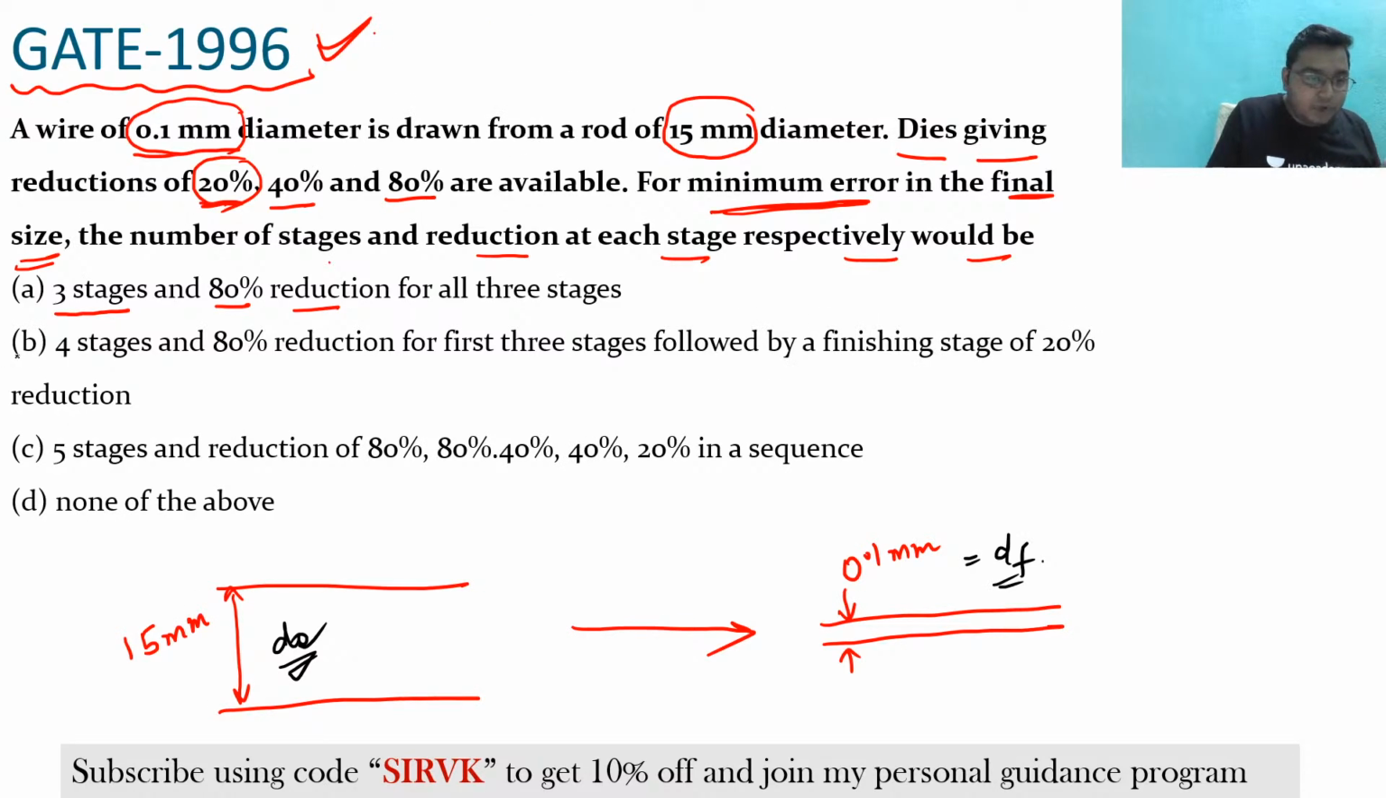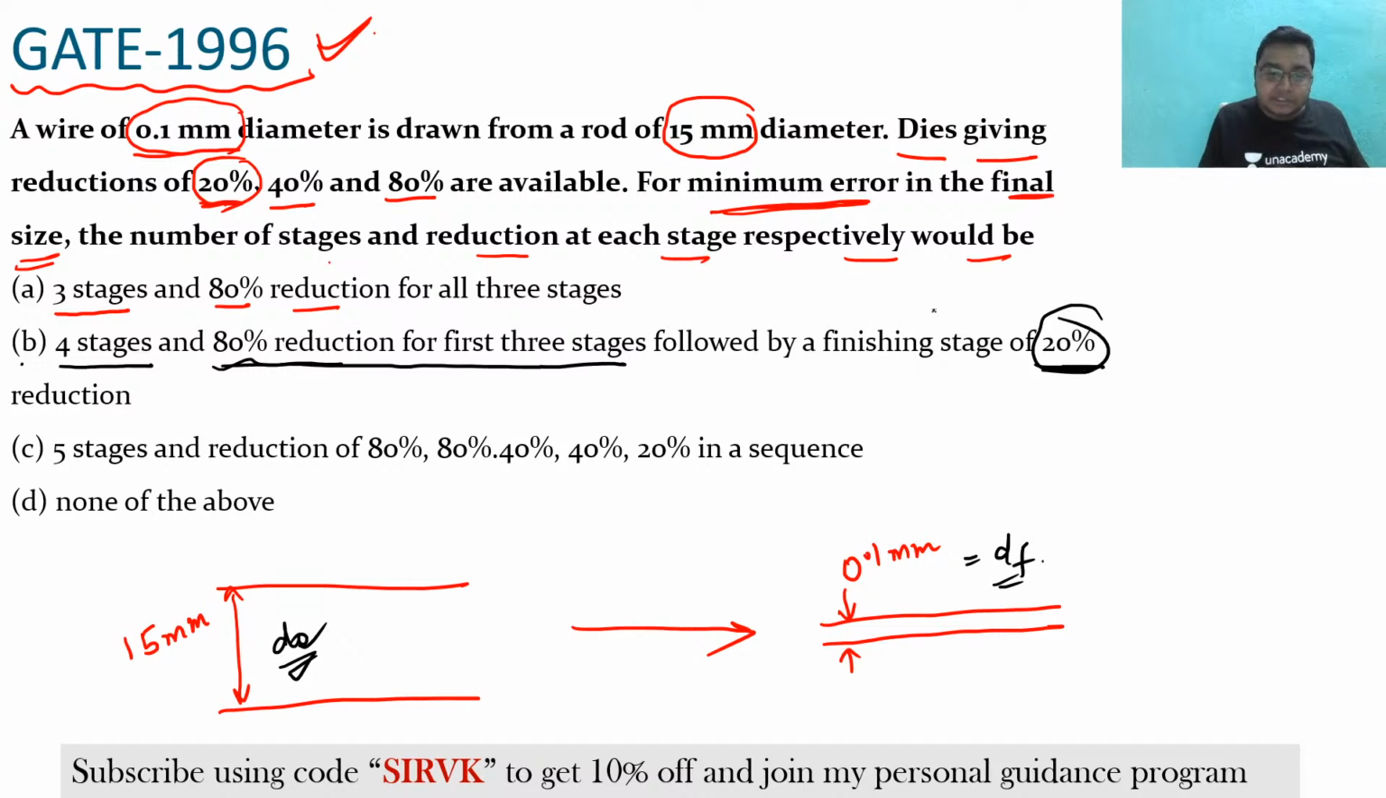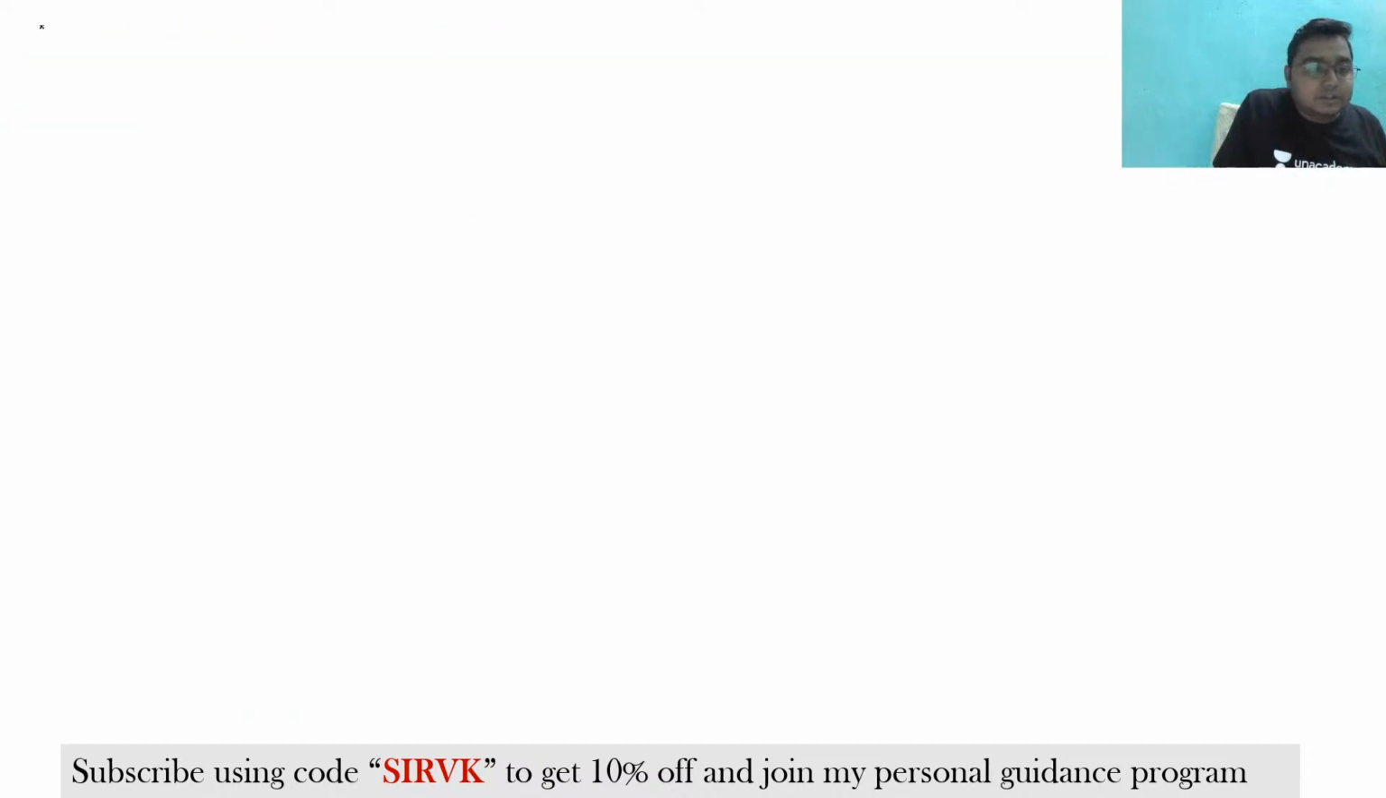Now let us move to the option B. In the option B, it has been told 4 stages are there and 80% reduction for the first 3 stages, followed by a finishing stage of 20% reduction. Clear? So basically in this question it has been told that you have to take 4 stages, in 3 stages you have to reduce 80%, and after that you have to go for the 20% reduction. Okay, so let us talk about the B.